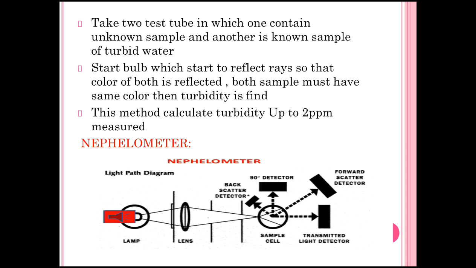This is the Bayes method. Now this method calculates the turbidity up to 2 ppm only, meaning 2 parts per million. Now the next method is the nephelometer.